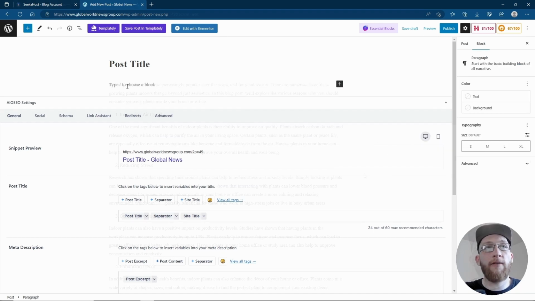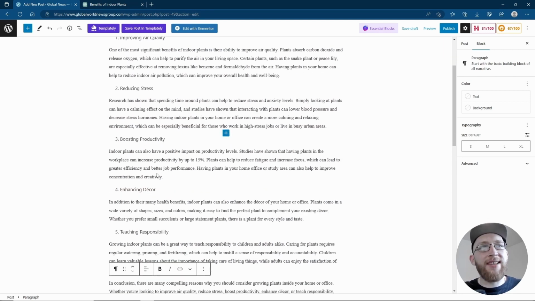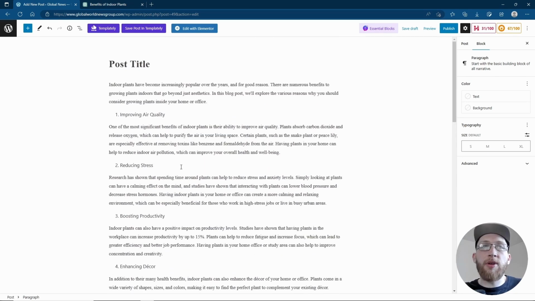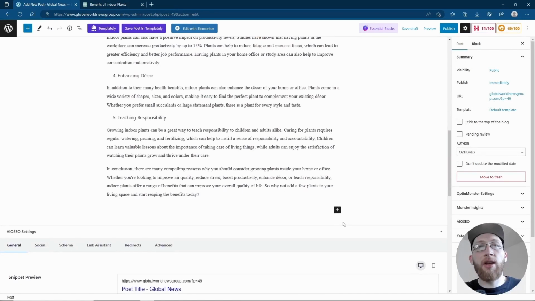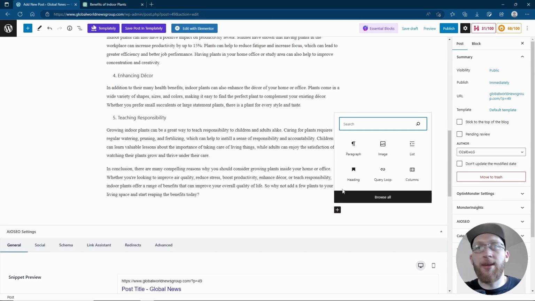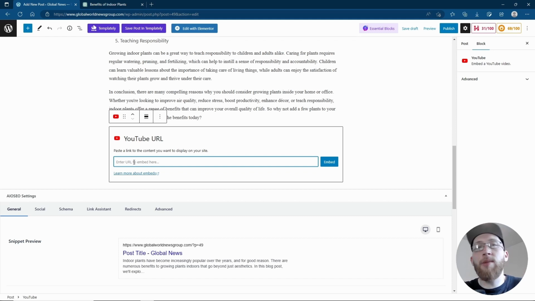We're going to add a paragraph, and by writing down your blog, making sure that it has headings, numbers, lists, and some great content on there, you can start to build up your blog. Also not forgetting the fact that you will need images to make it look visually better. This also includes videos. If you have videos, it's so easy with WordPress. You can simply click the little plus button, search on YouTube, add in the URL of your YouTube video, and it can be added in like that.